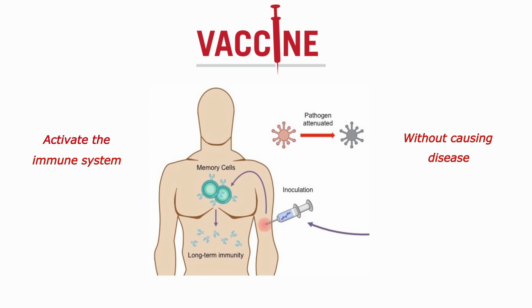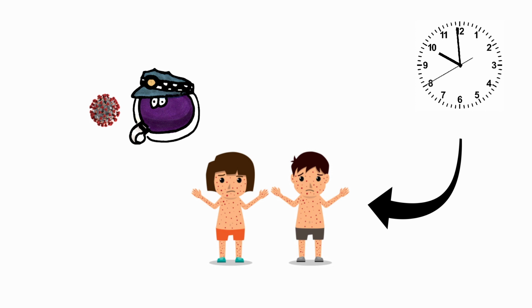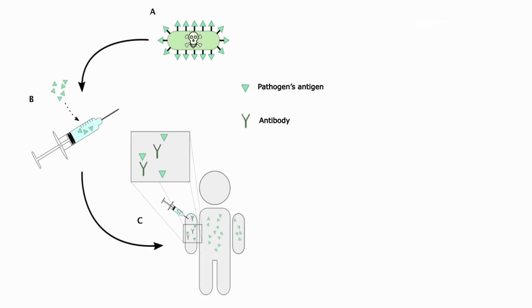vaccine is made of. When a virus infects us, the lymphocytes become active to attack it, but this requires time, so they won't help avoiding the disease. By vaccinating, we activate the lymphocytes that will generate a memory that will be essential when we encounter the same pathogen, even if it occurs years later.